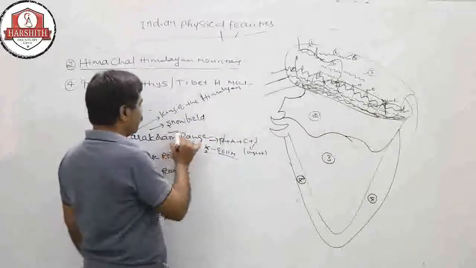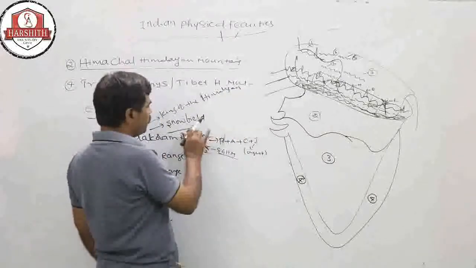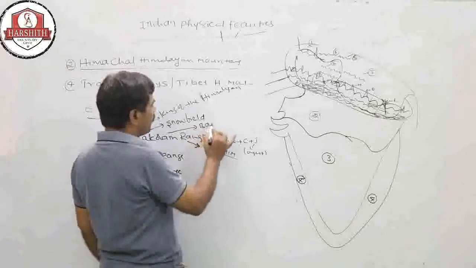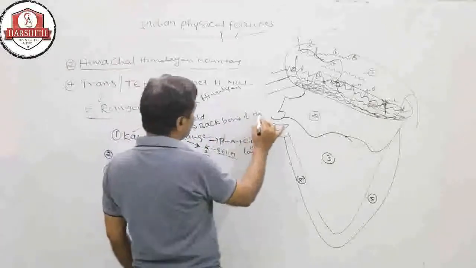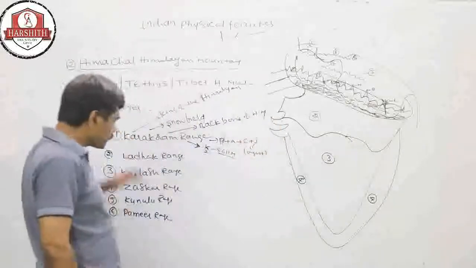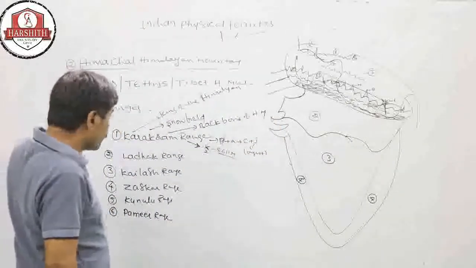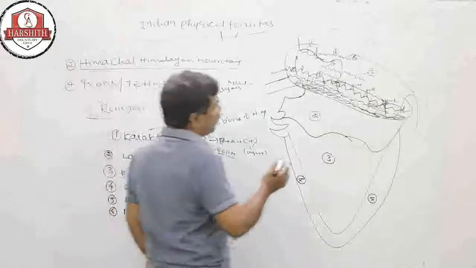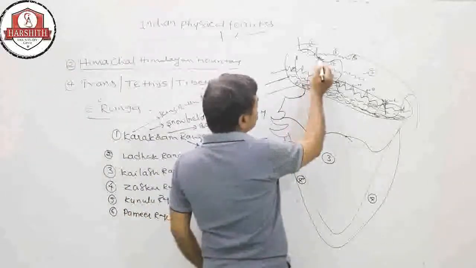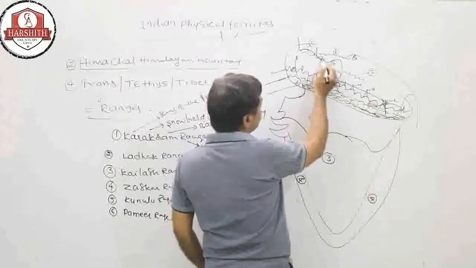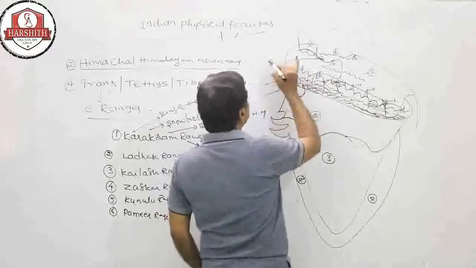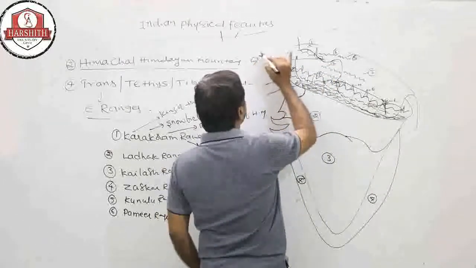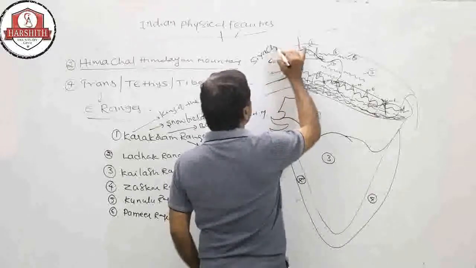This Karakoram has one more name: the backbone of the Himalayan mountains. Near the K2, one glacier is there. This is Siachen Glacier.